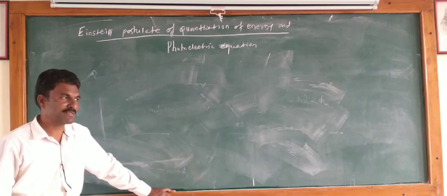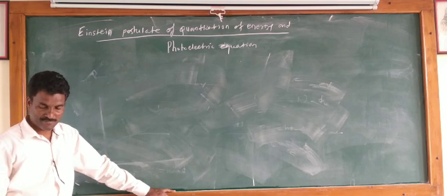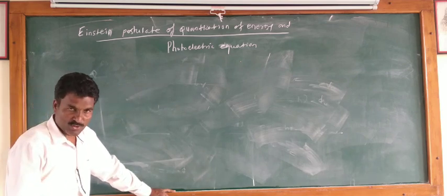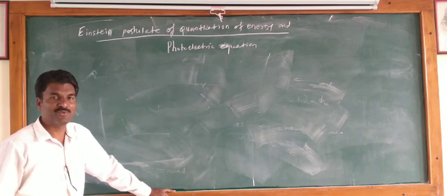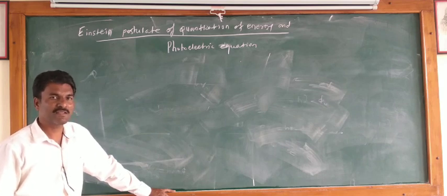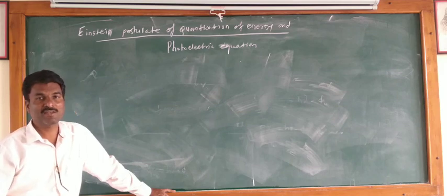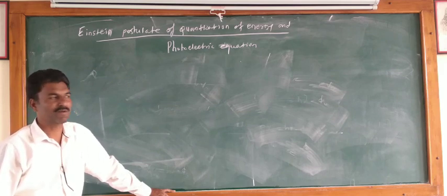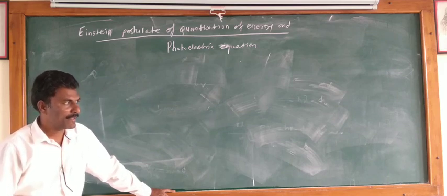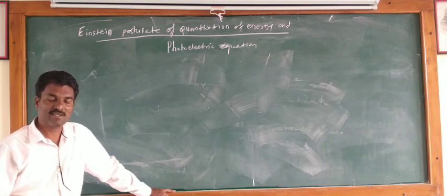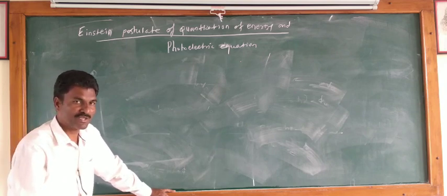And for this purpose Einstein got Nobel Prize in 1921, for the satisfactory explanation of the photoelectric effect. याच्या एक्सप्लेनेशन साठी आइन्स्टाईनला या ठिकाणी नोबेल प्राइज दिले गेले 1921 साली.